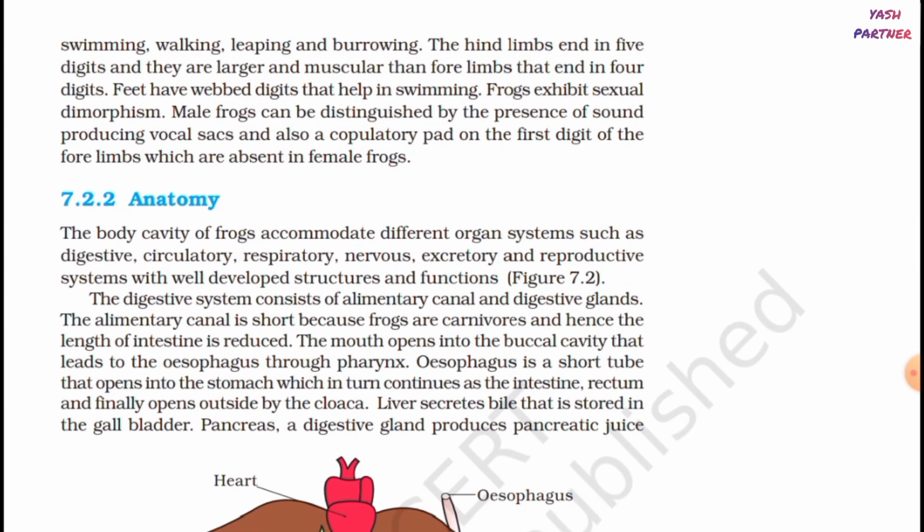Frogs exhibit sexual dimorphism. Male frog can be distinguished by the presence of sound producing vocal sac and also a copulatory pad on the first digit of the forelimbs, which are absent in female frogs.